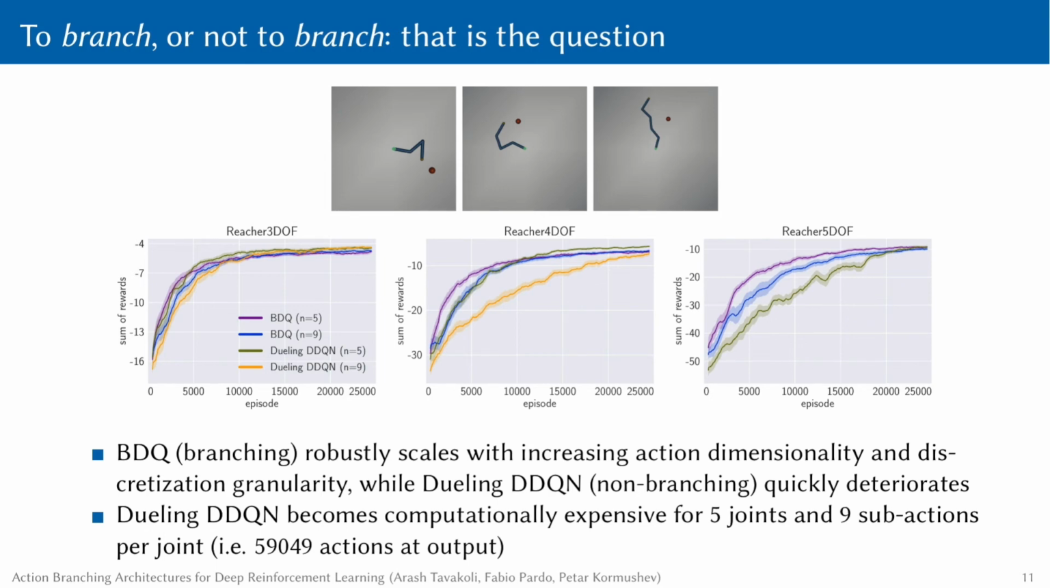For this task, we were unable to run the Dueling DDQN agent with 9 sub-actions per joint, as running it was computationally expensive, having to explicitly represent approximately 60,000 network outputs. In all tasks, BDQ performs well and converges to good policies with robustness against the discretization granularity and action dimensionality.